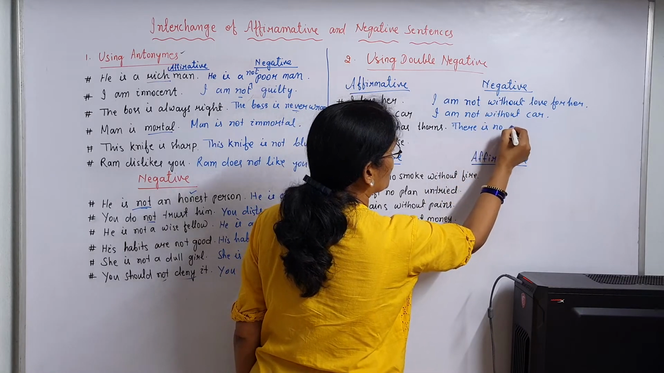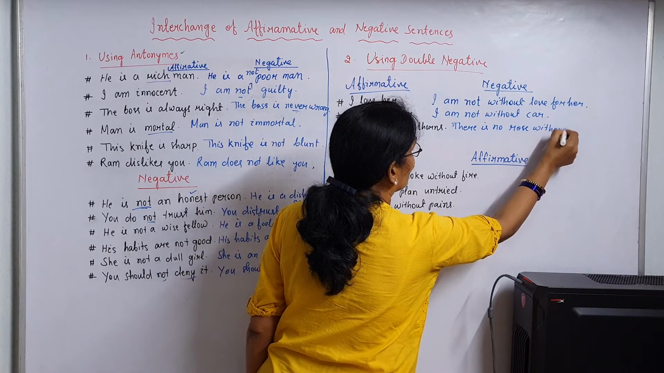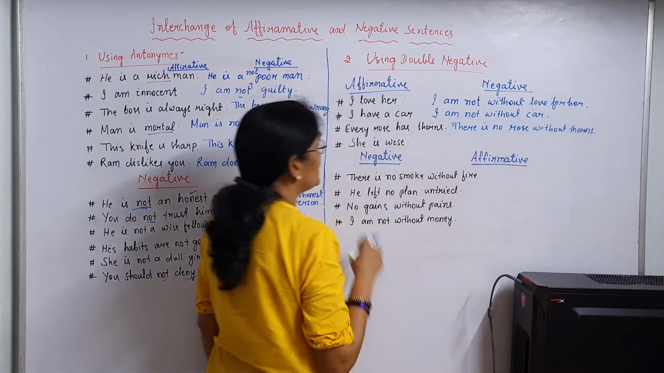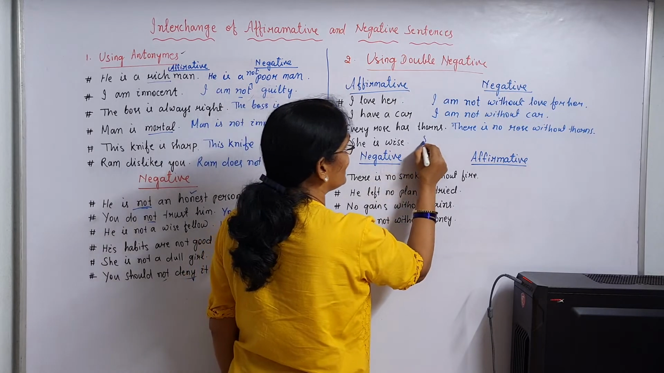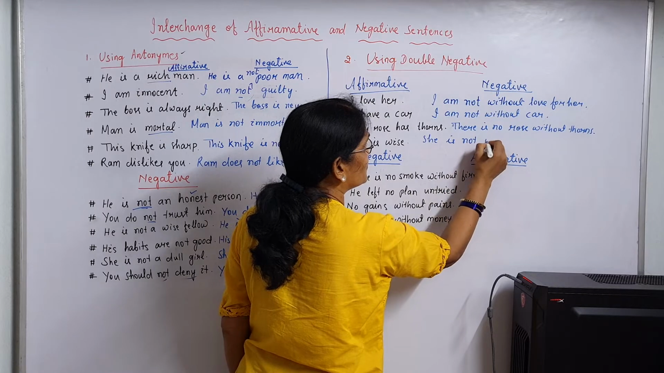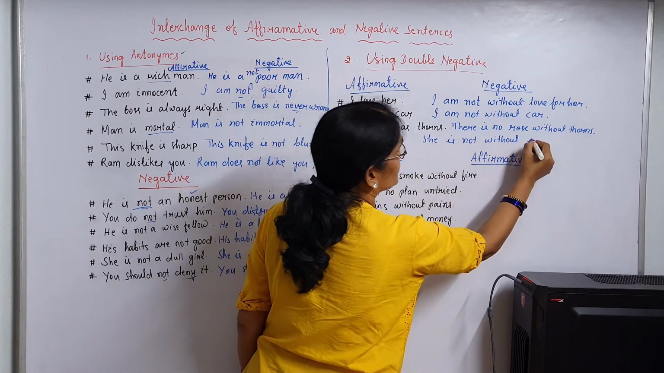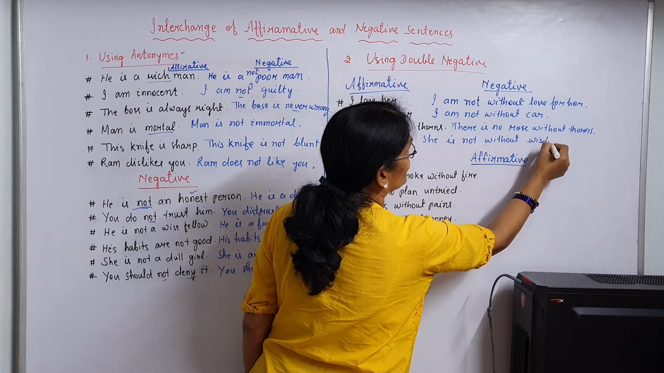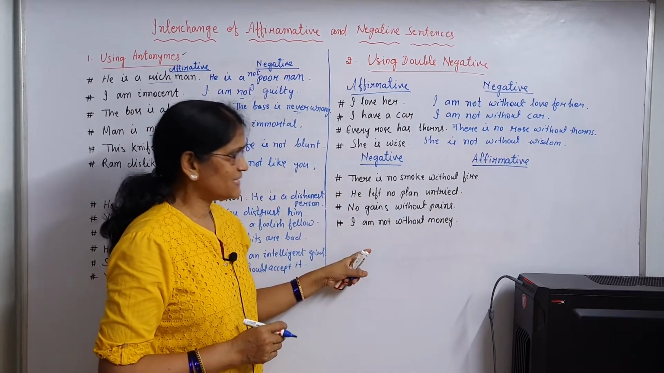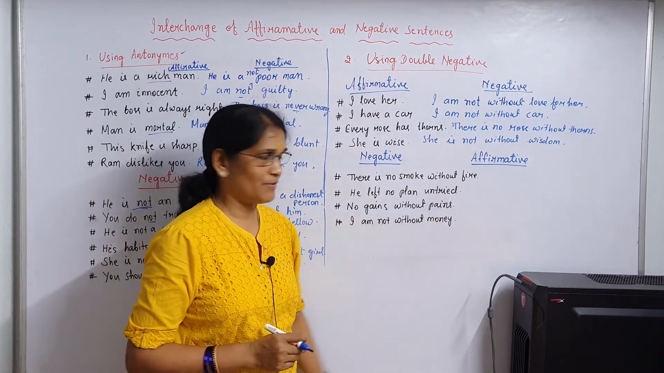There is no rose without thorns. She is wise. She is not without wisdom. Okay. Here some negative sentences, double negatives are used. We have to change the sentence into affirmative.